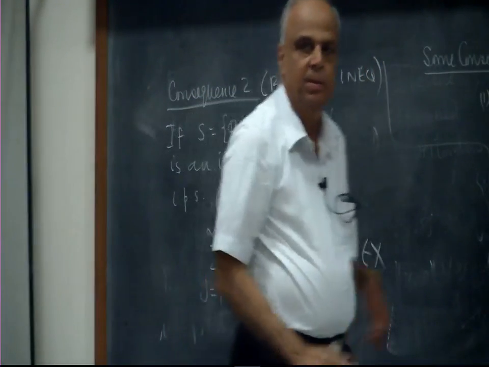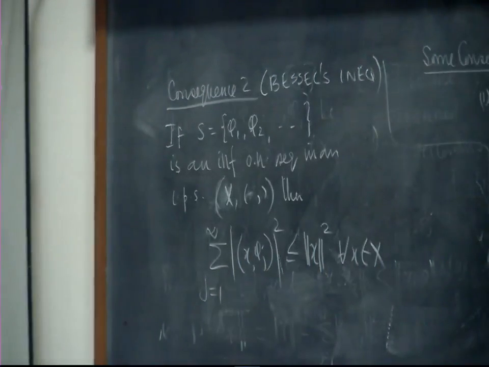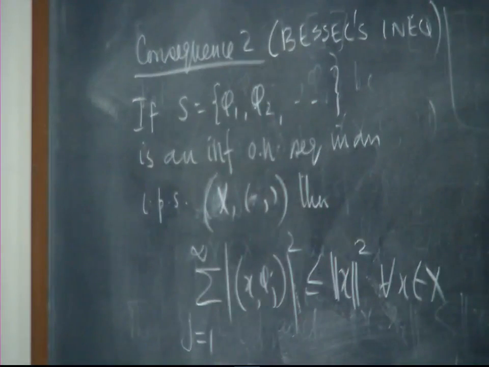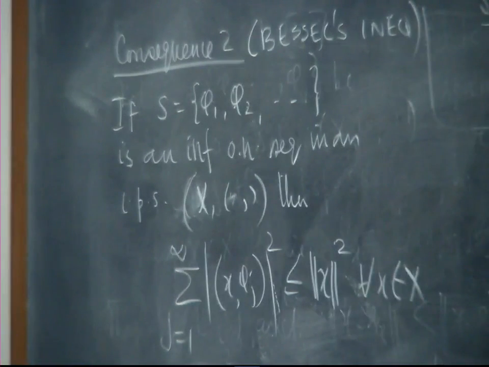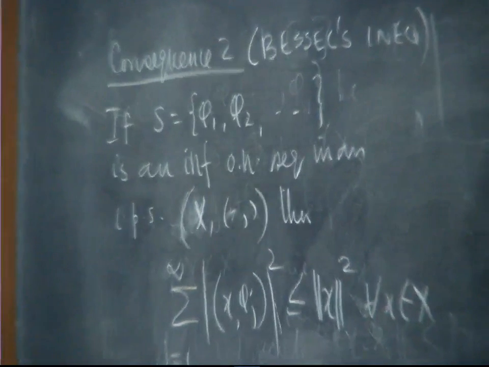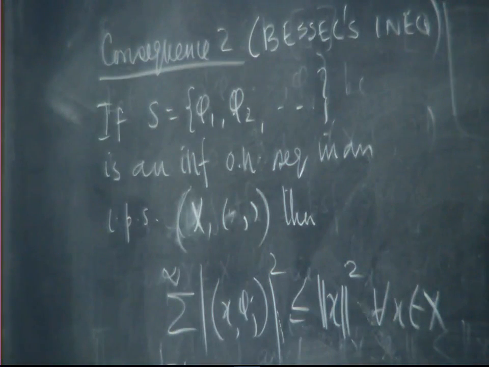This is the famous Bessel's inequality. In any inner product space, for any infinite orthonormal sequence, the sum of the component squares along these directions for any vector cannot exceed the norm of the vector squared. Okay. This is all intuitively okay, but now we have completely justified it.